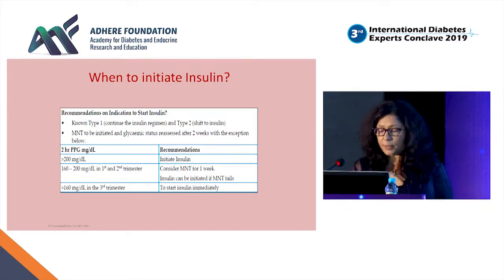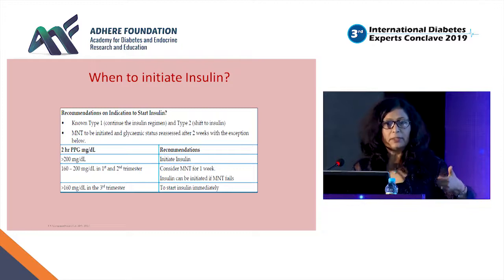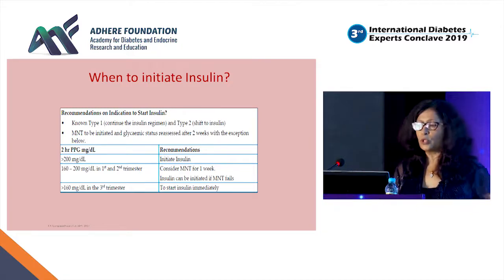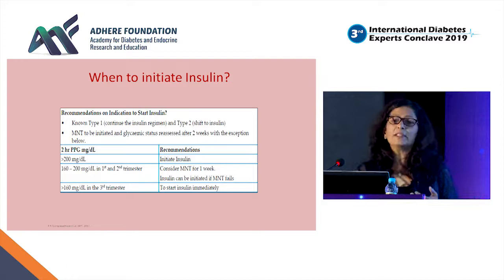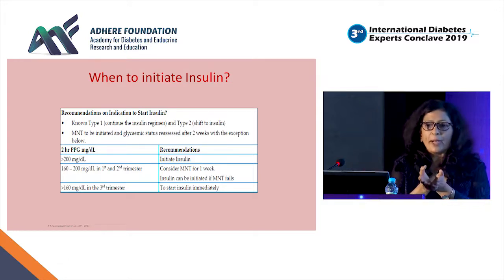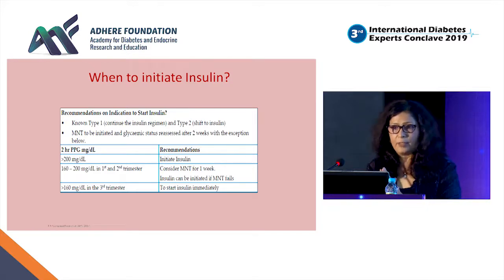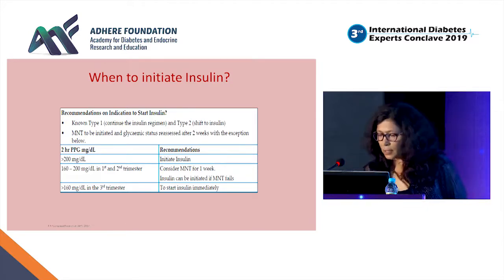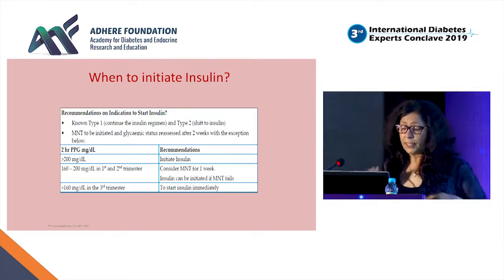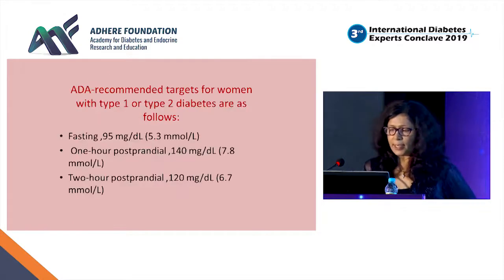Or sometimes there are cases with macrosomia, or more liquor when you do the sonographies at 30 weeks, and glucoses are not that bad. Still, you need to start insulin at certain times. We need to use it in these pregnant girls, which is not decided by the glucose level. So these are the ADA recommendations.